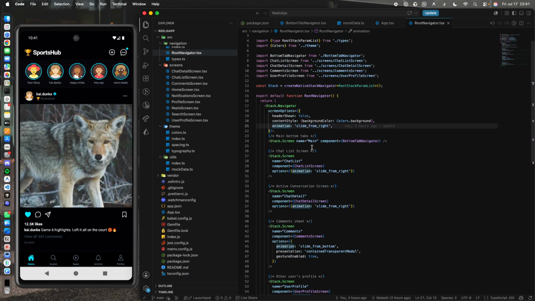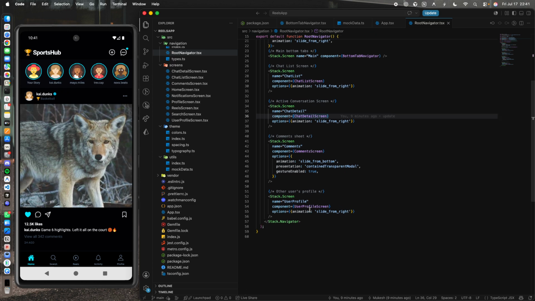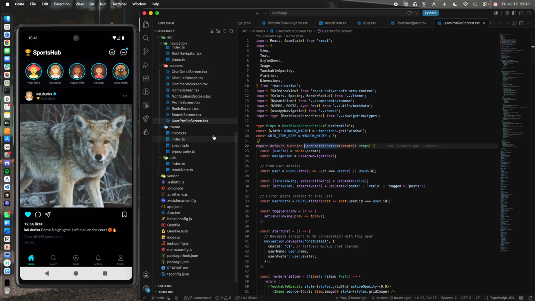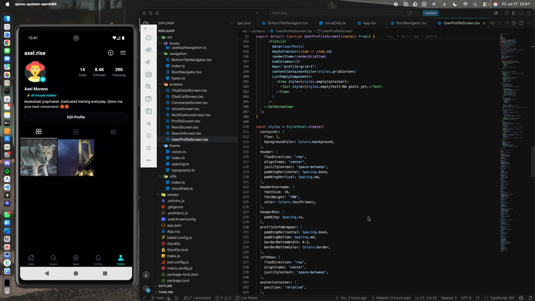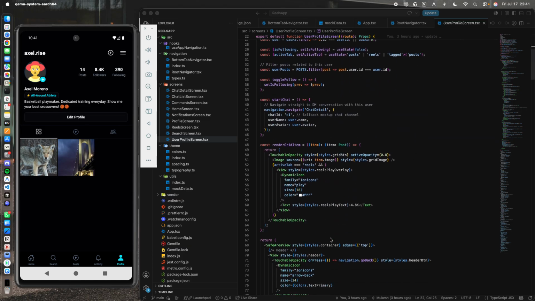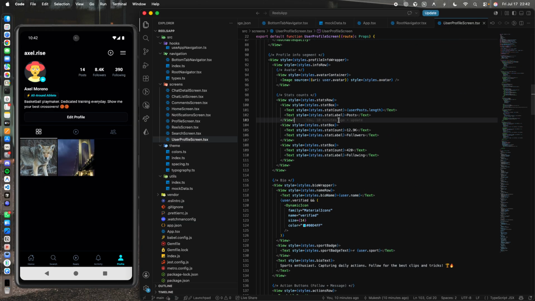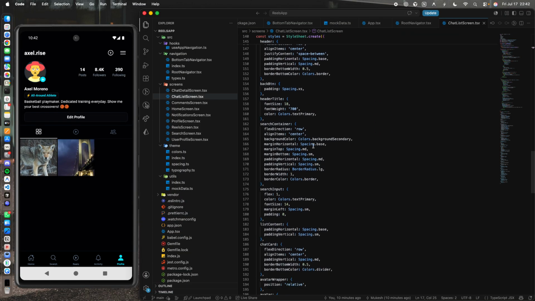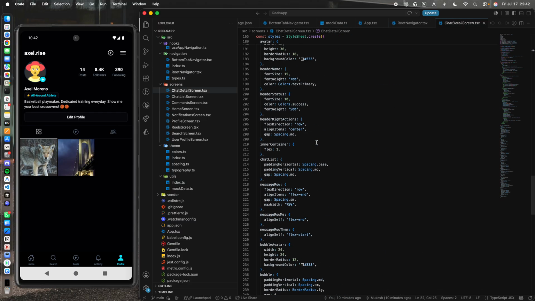So that is what I have used, and the main screen is this, and another screen will be a chat list, another will be chat detail, and another one is comment and user profile screen. If I go to this section, you can see the user profile screen, which is this one. This is a lot of code. You can actually separate it into hooks, UI and styling. Another screen I want to show you is chat list, where again the styling is included in this one screen. And another one is the chat detail screen, which is the same.